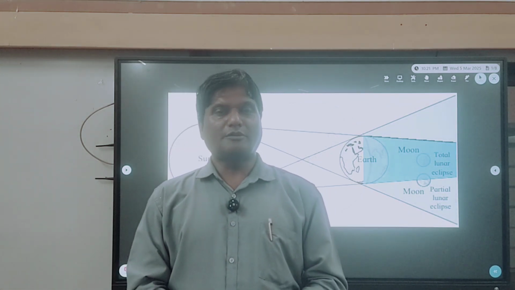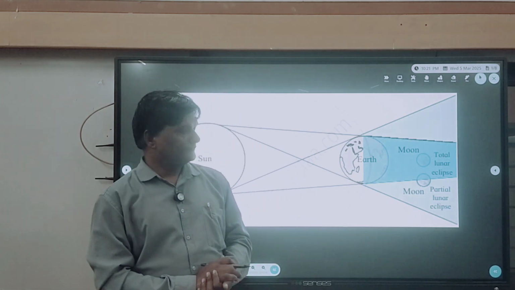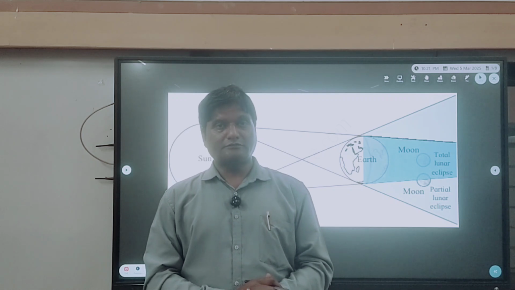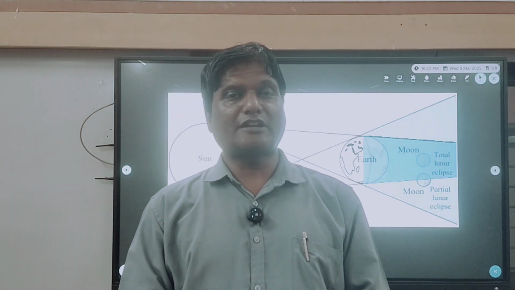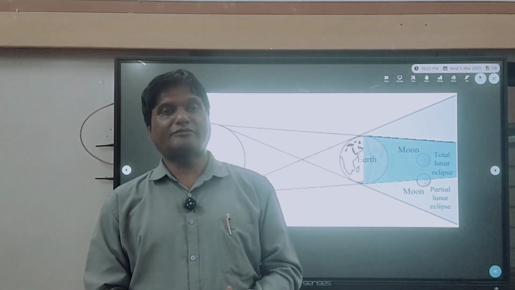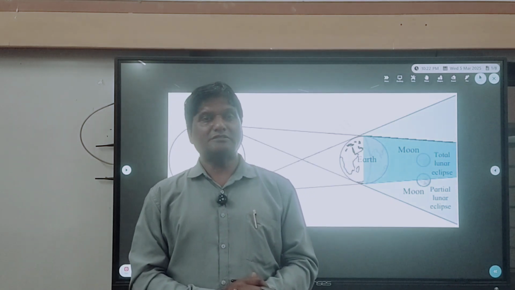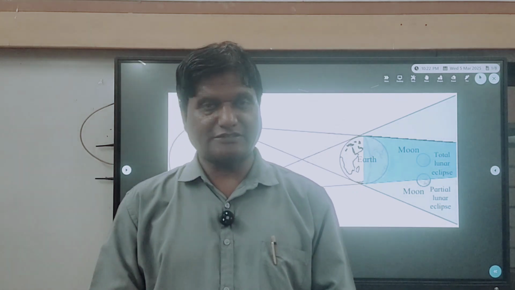Now I will talk about the duration. What is the maximum duration of the total solar eclipse possible? The answer of this question is maximum duration 7 minutes 31 seconds.